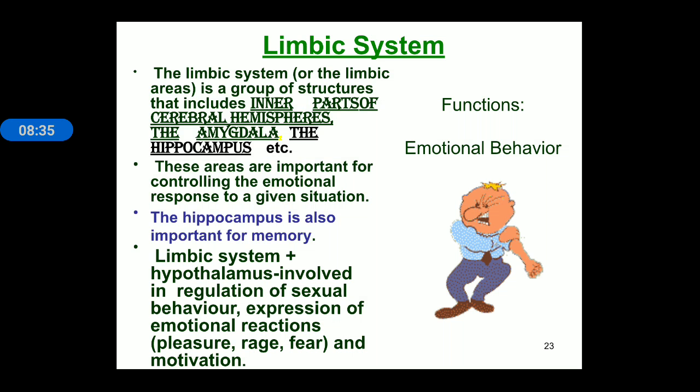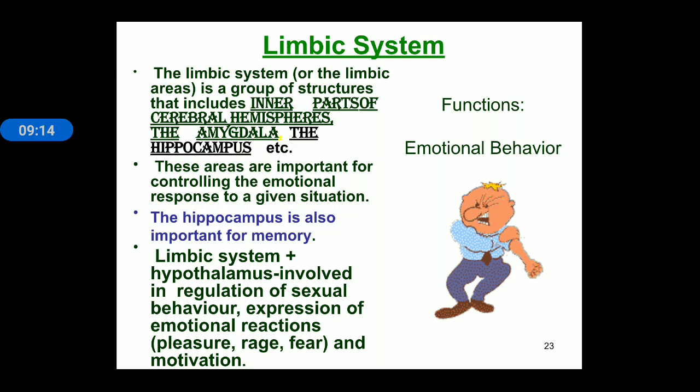Limbic system is the group of structures that include the inner part of the cerebral hemisphere, amygdala, and hippocampus. Means all three components combine to form a complete system known as limbic system. And these areas are important for controlling the emotional response to a given situation. Means with respect to some situation, what response is given by a particular person, how a person responds towards a particular situation of life. This is governed by this limbic system. And hippocampus is also important for memory.